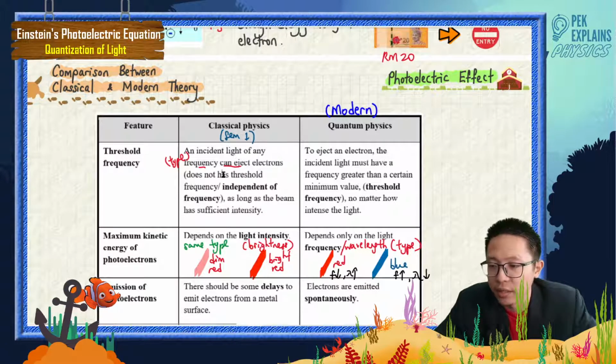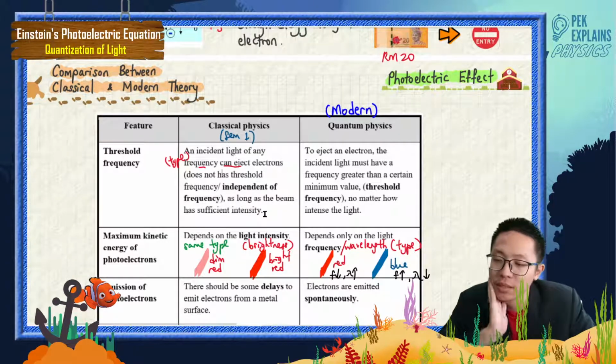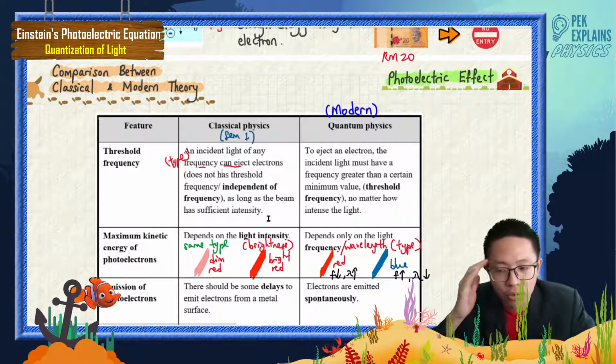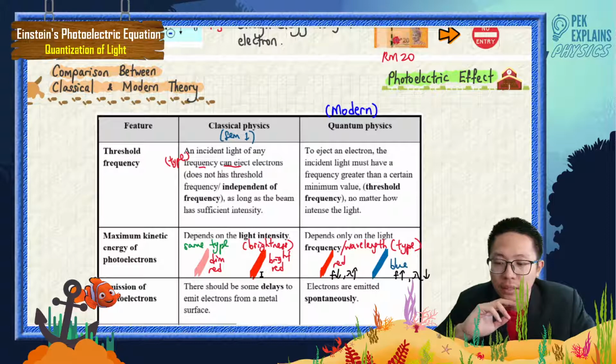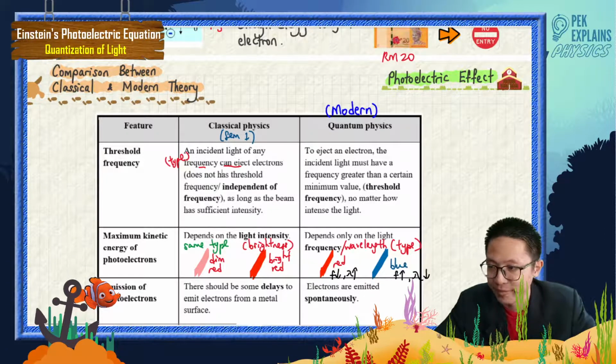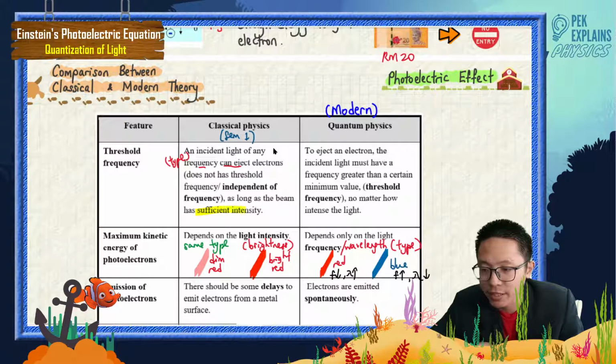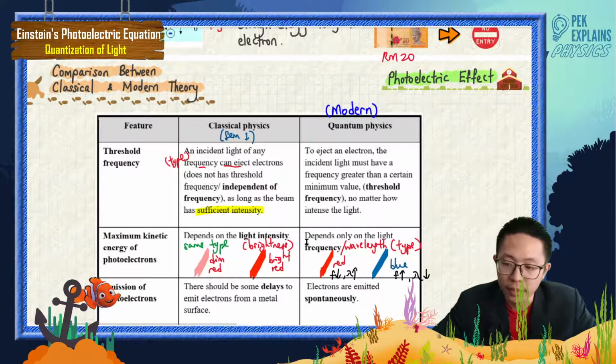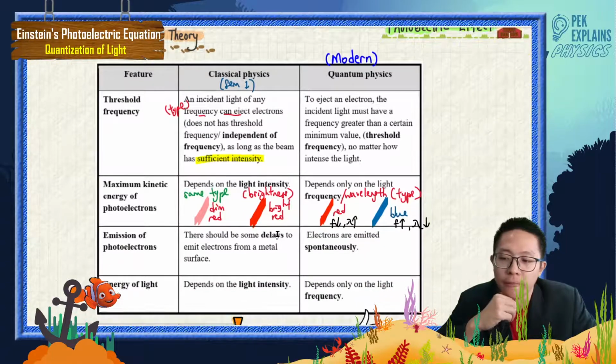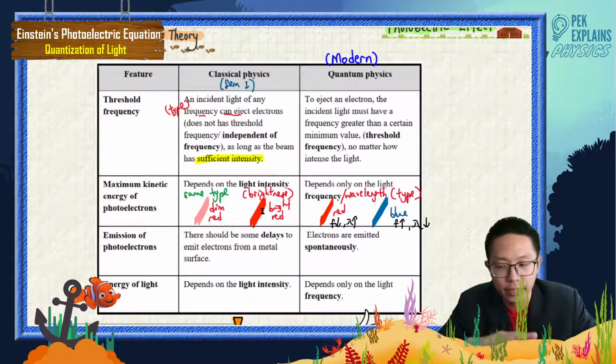It does not have a threshold frequency, independent of frequency, as long as the beam has sufficient intensity. So what he is more concerned about is the intensity. It must have sufficient intensity. That means all light can eject, but higher intensity light can eject faster.